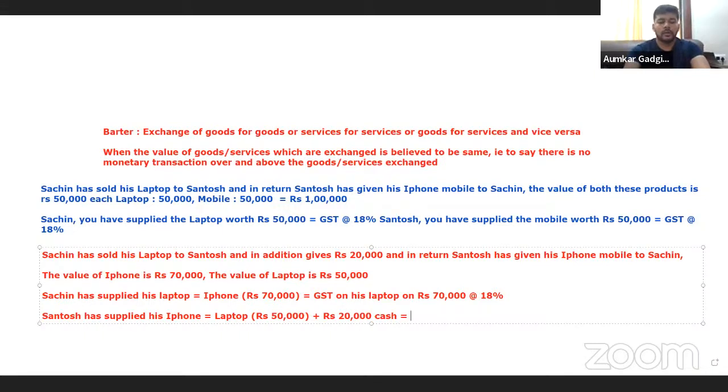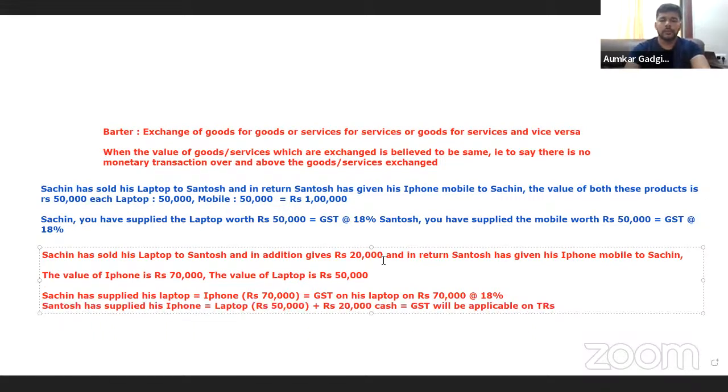Therefore, here also, what Santosh is going to charge, GST will be applicable on rupees 70,000 at the rate of 18%. So now see what is a moot point over here.